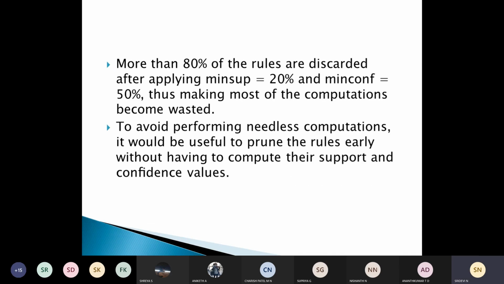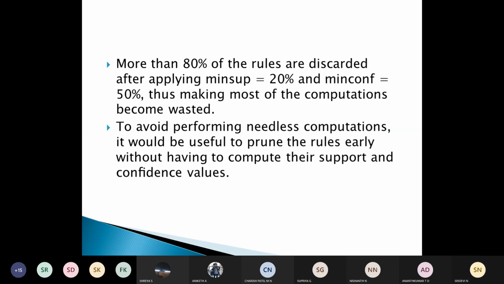So most of the computation becomes wasted. Hence, to avoid needless computation, it would be useful to prune the rules early, without having to compute their support and confidence values. We remove those rules so that we do not waste time computing their support and confidence.